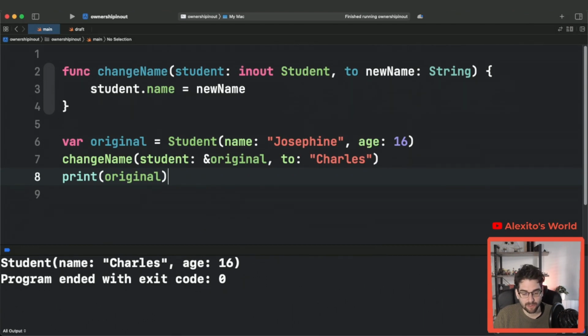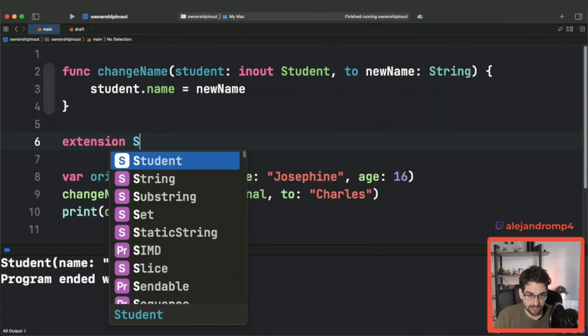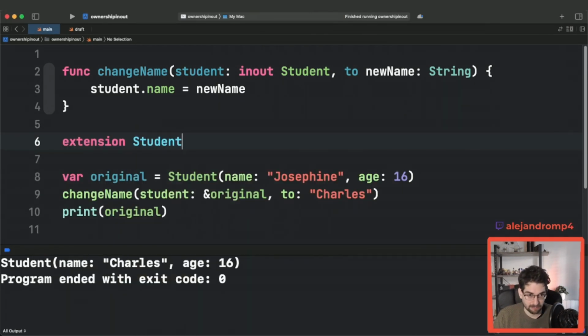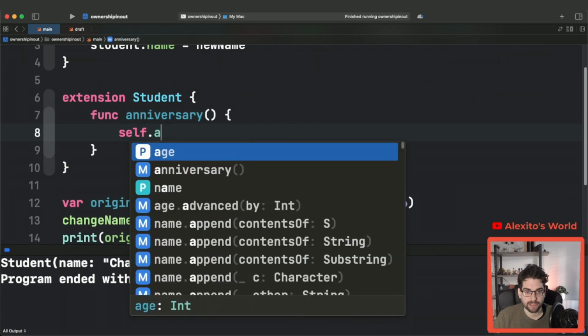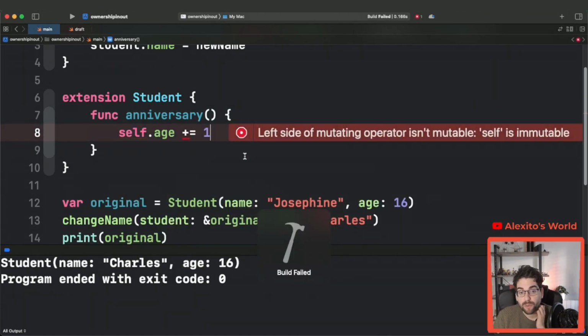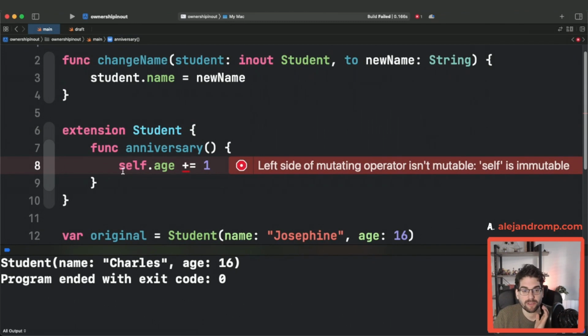The language actually allows you to do something kind of special, right? We can make an extension, for example. We could just write it in the same place, but let's make an extension. And you can make a function for the anniversary that basically increases the age. But we're in the same situation here. Self is not mutable. Remember, a student is a struct. You cannot just mutate structs like that because they are values.